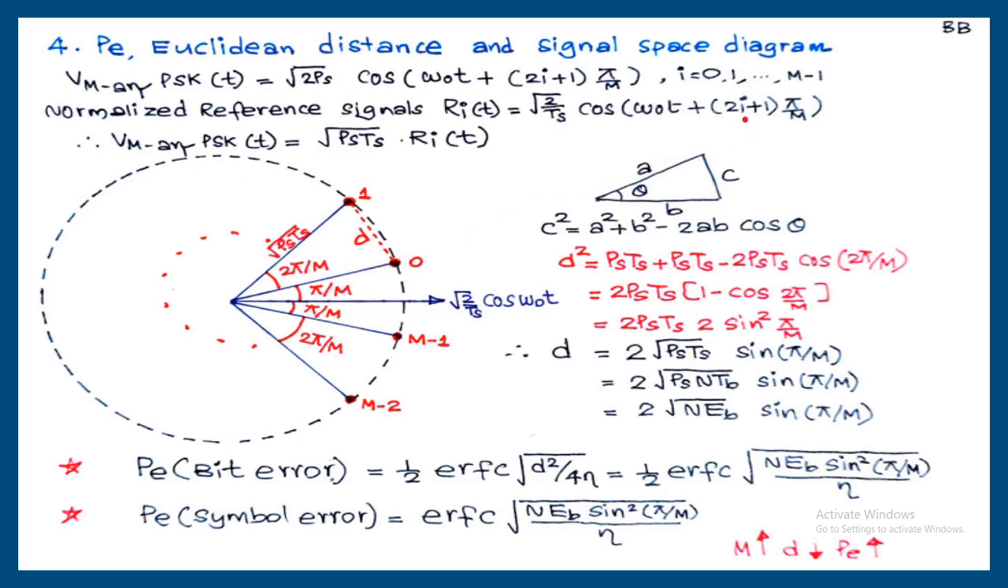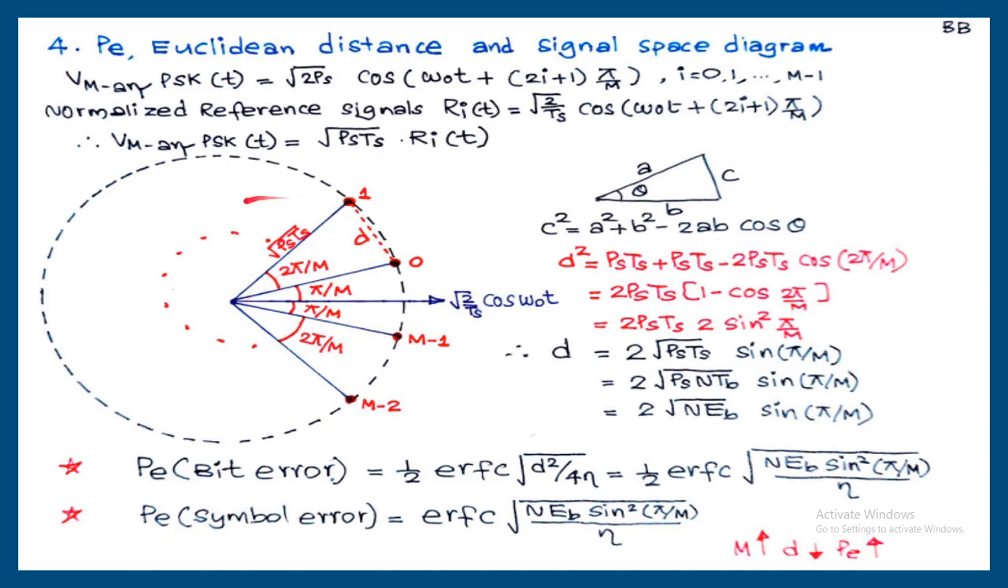Then substitute i is equal to 1. So it will be 3π/M. So from x-axis, 3π/M. That will be the second vector, that is r1(t). Along this vector also, we will get one signal point with the same distance, root PsTs. Like this, we will get total M vectors. Along each vector, we will get one signal point with a distance root PsTs from origin.